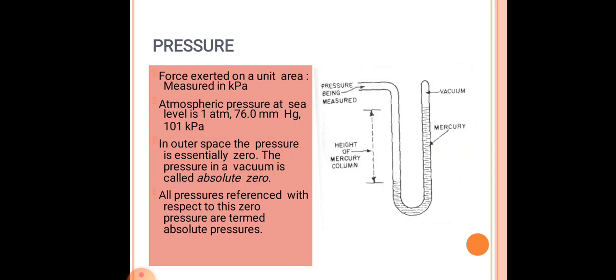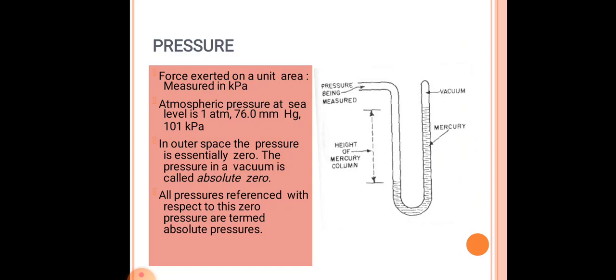Mainly, force exerted on a unit area is measured in kilopascal, and atmospheric pressure at sea level is 1 atmosphere, that is 76 mm of Hg and 101 kilopascal. But in outer space, the pressure is essentially zero. The pressure in a vacuum condition is also called absolute zero pressure.